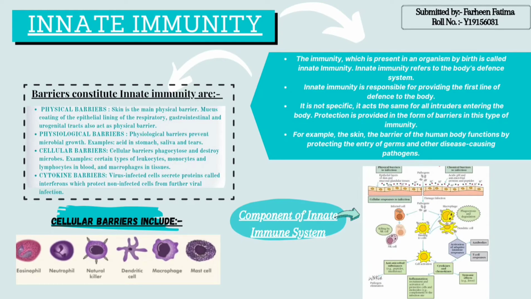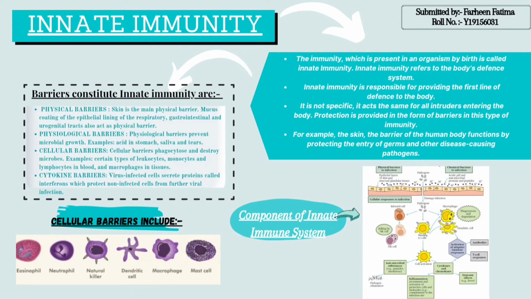And other examples are saliva and tears. Third, cellular barriers. Cellular barriers phagocytose and destroy microbes. Examples: certain types of leukocytes, monocytes, and lymphocytes in blood, and macrophages in tissues. Fourth, cytokine barriers. Virus infected cells secrete proteins called interferons which protect non-infected cells from further viral infection.